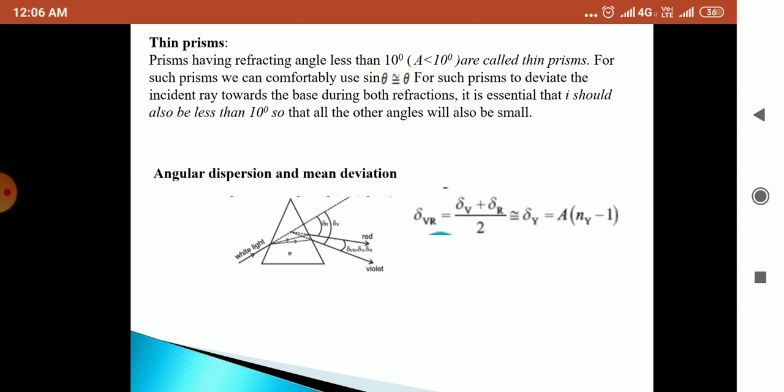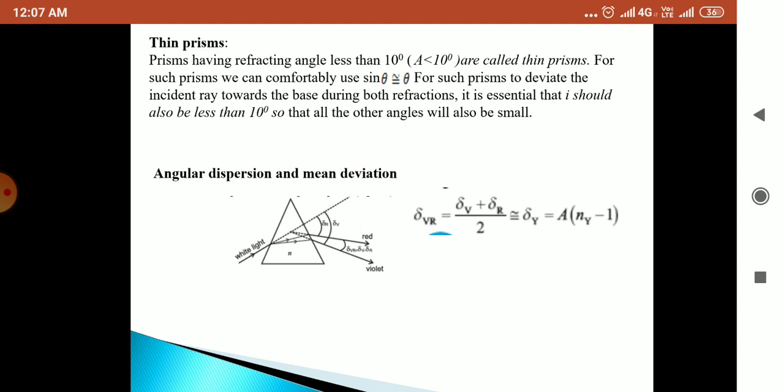Then next, angular dispersion and mean deviation. Here a polychromatic beam of light is incident upon a prism. The emergent beam consists of all the individual colors angularly separated, so that is angular dispersion.